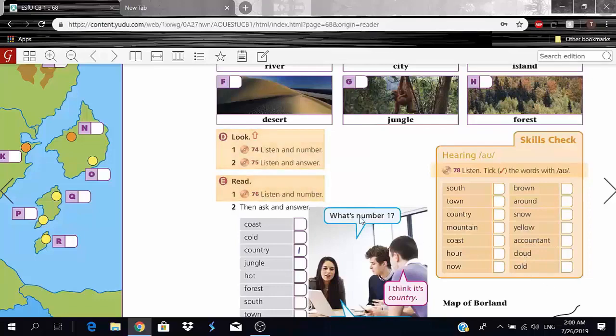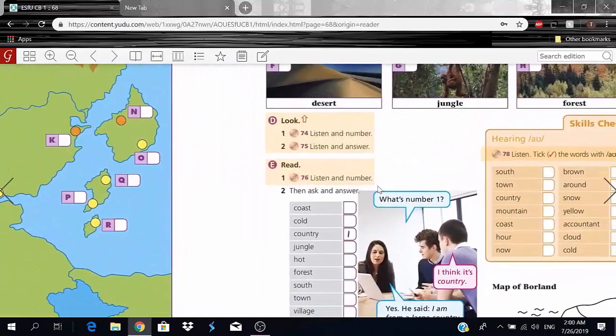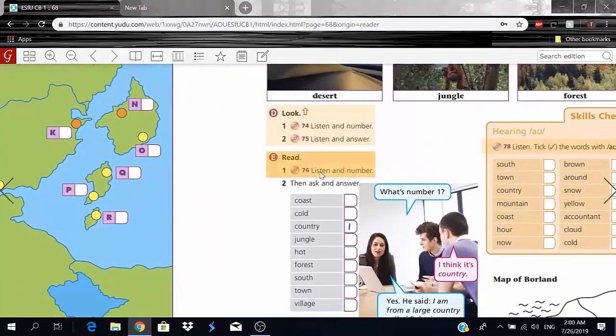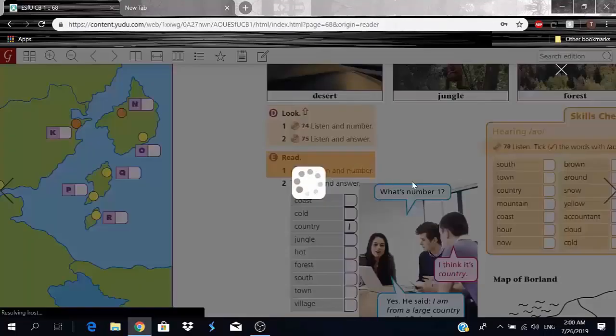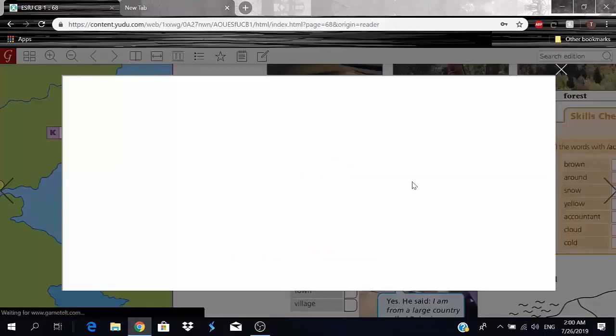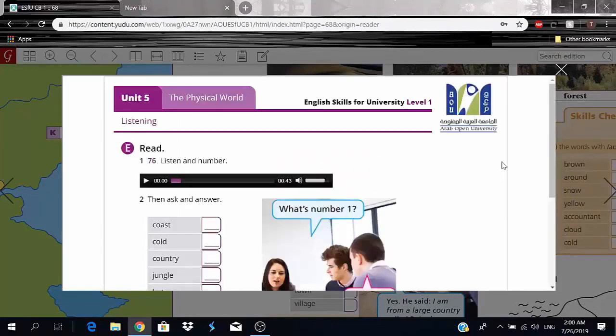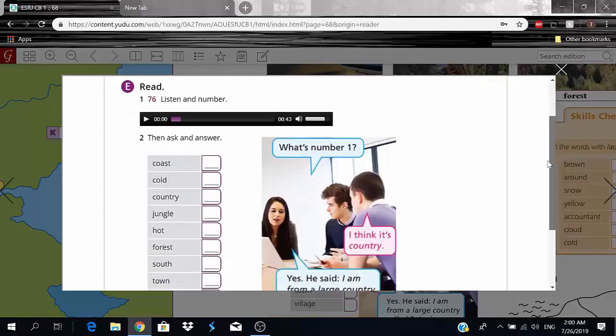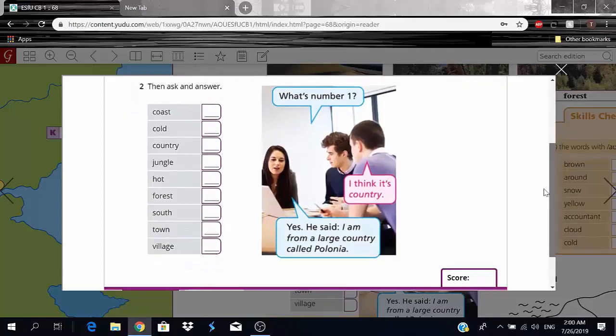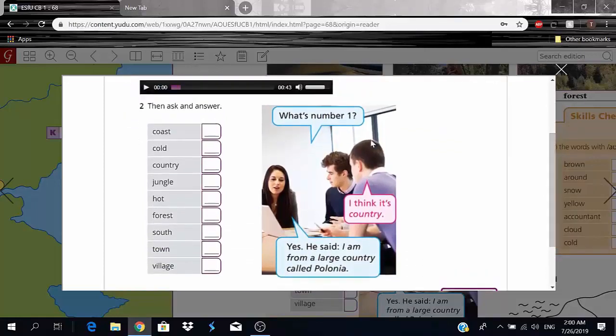So now we're going to, oh, I keep doing this by accident. So exercise E wants us to read and then listen and number. So this is just a simple listen and number. Okay, so let's listen to it. And obviously we're going to listen to it twice, like always.